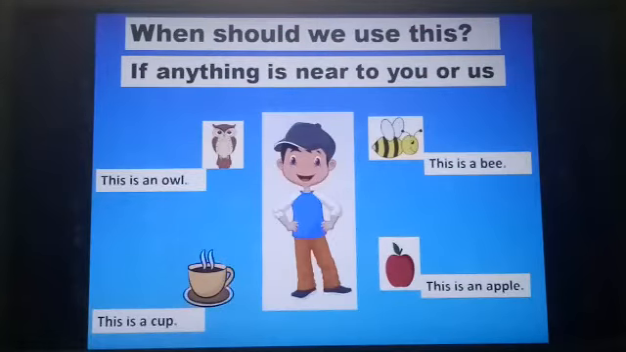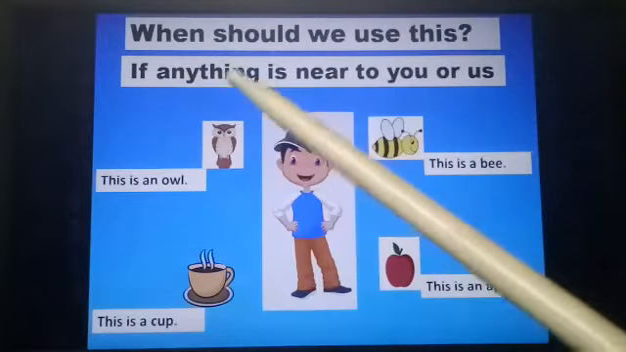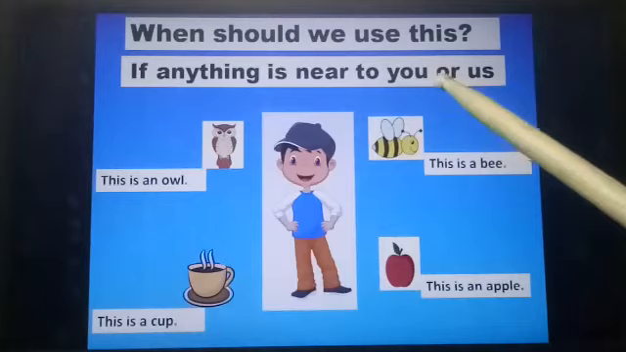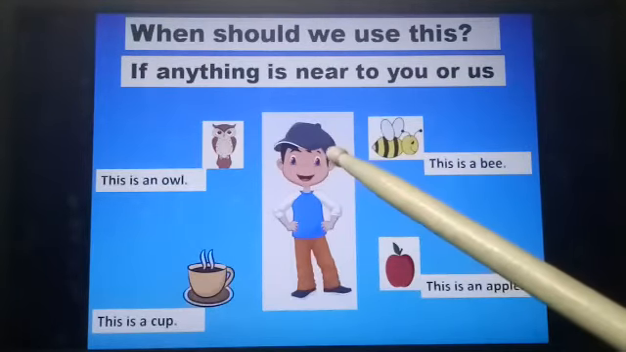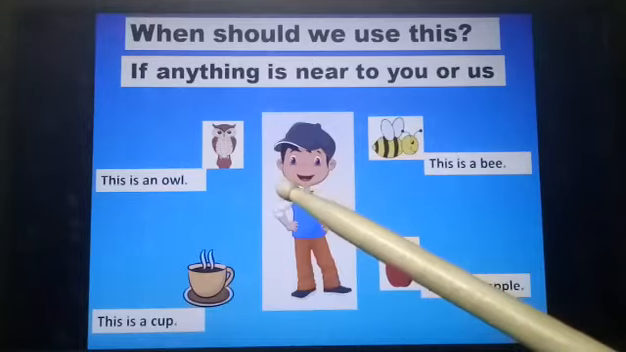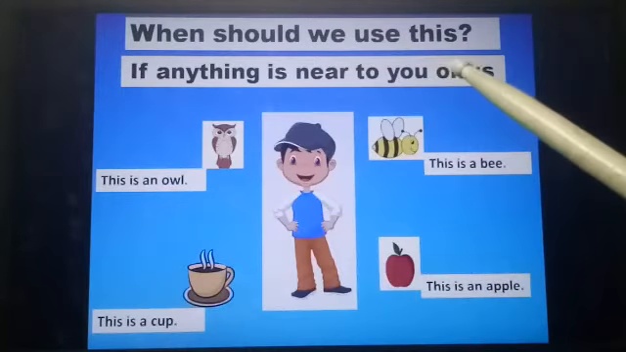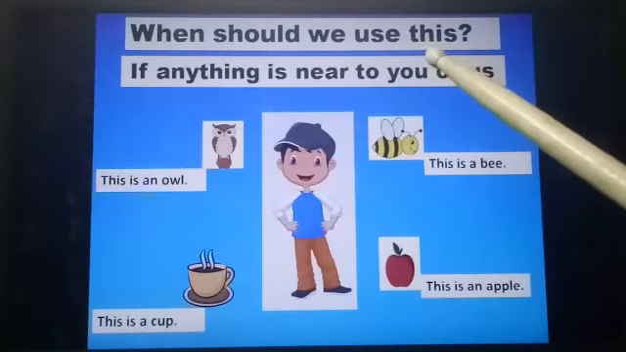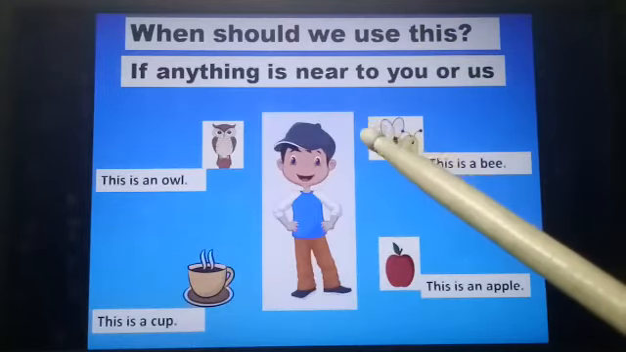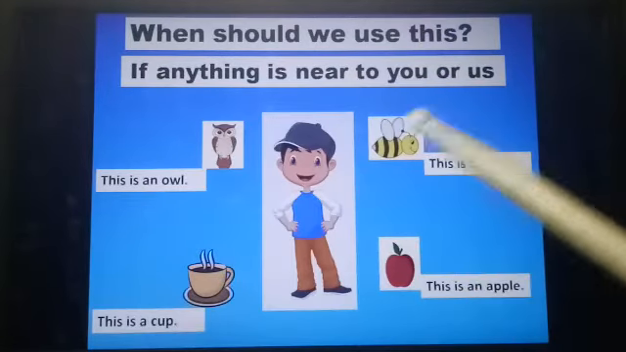Now let us see when we have to use this. If anything is near to you or us, that means if the object is near to us, then we will use this. If the object is near to you, then you will use this.